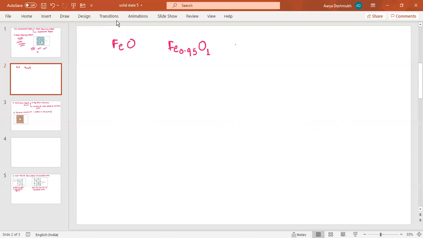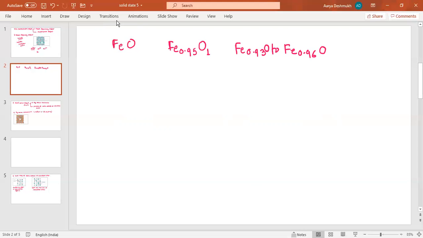Now it actually ranges from Fe0.93O to Fe0.96O. Okay, so obviously one oxygen and less than one, that is 0.93 Fe, are there. In this case, one oxygen and 0.96 Fe are there.